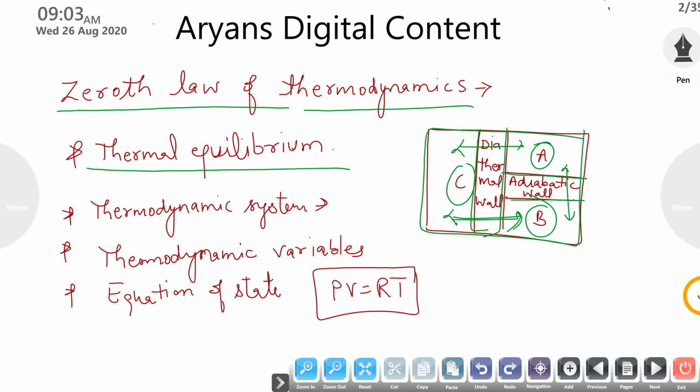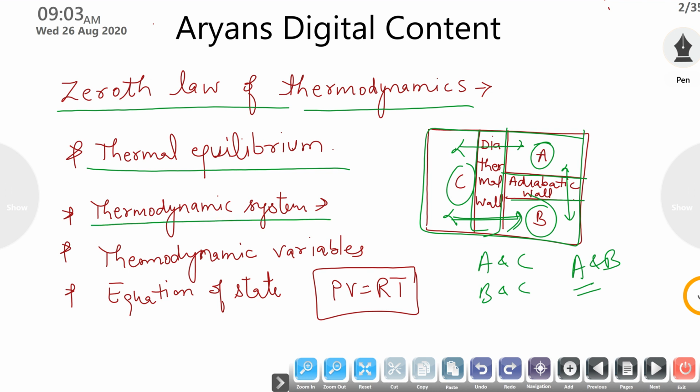So if A and C, or B and C, are in thermal equilibrium, then A and B will also be in thermal equilibrium. This is the simple zeroth law of thermodynamics.